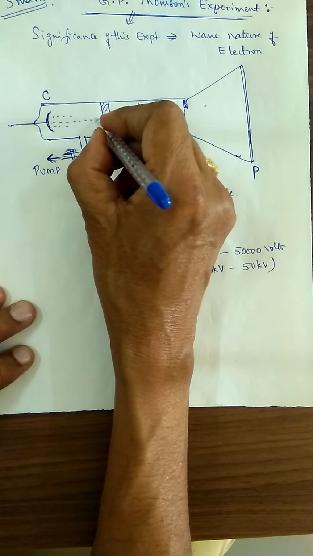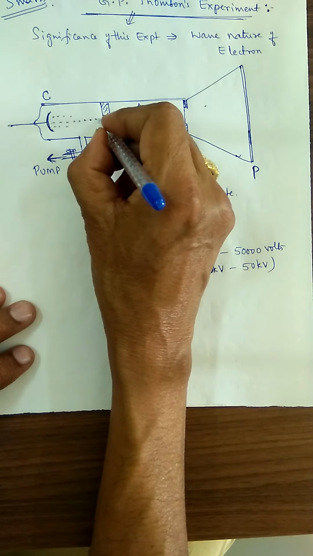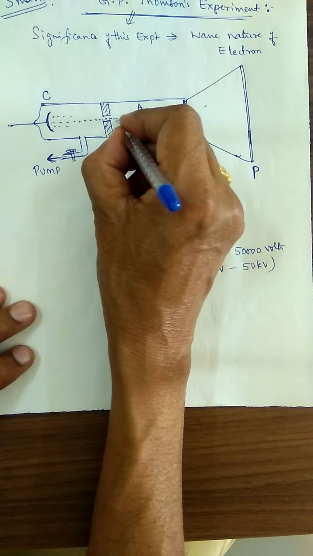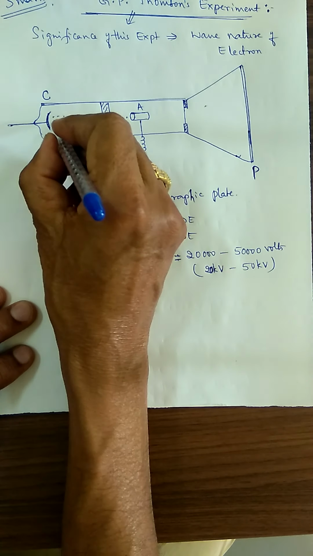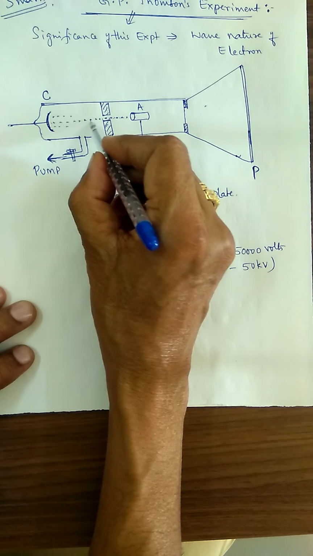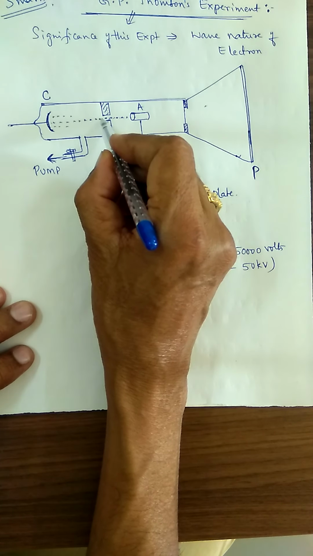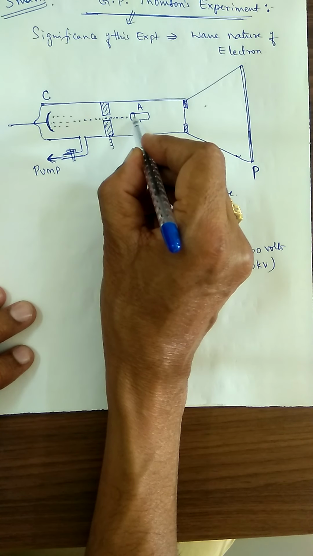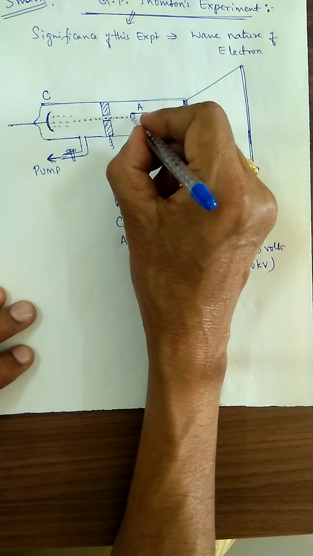They get streamlined using a narrow slit. Only close together electrons pass through the slit, and then pass through the anode.